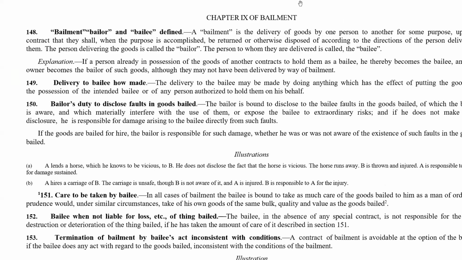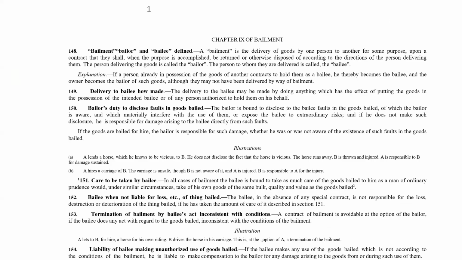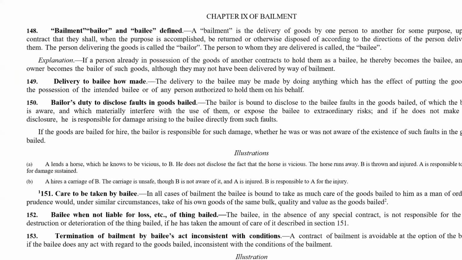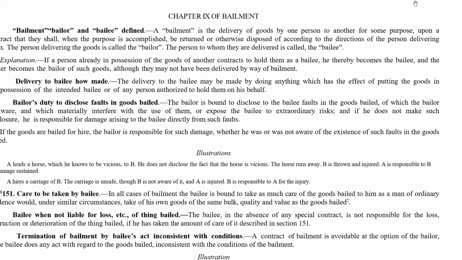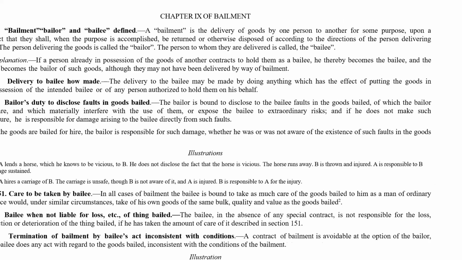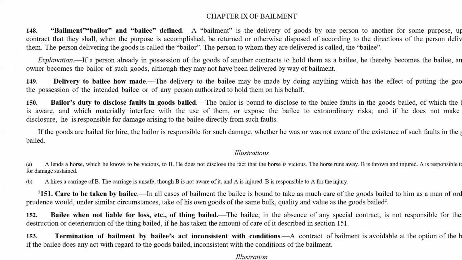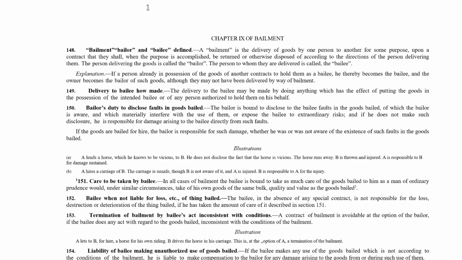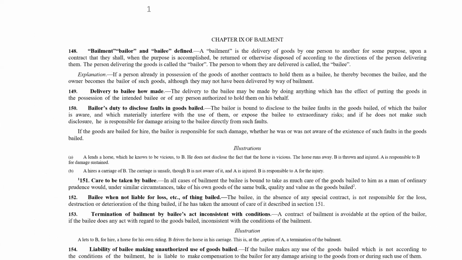Now what is bailment? Bailment is the delivery of goods by one person to another for some purpose, upon a contract that they shall, when the purpose is accomplished, be returned or otherwise disposed of according to the directions of the person delivering them. The person delivering the goods is called the bailer. The person to whom they are delivered is called the bailee.